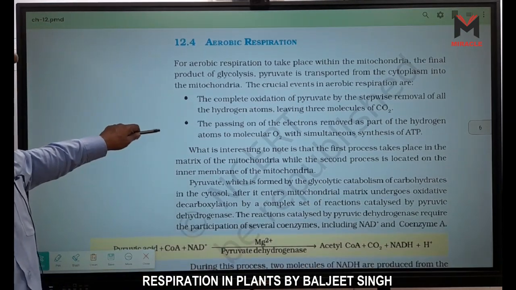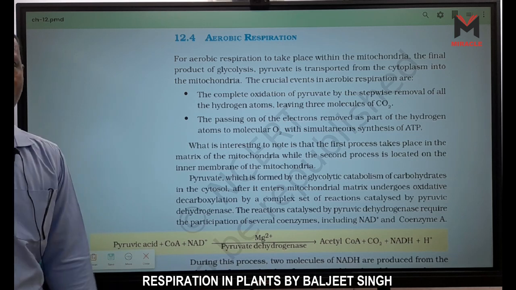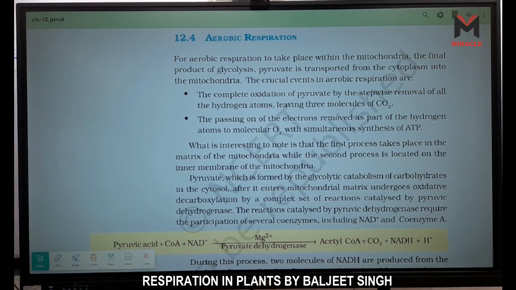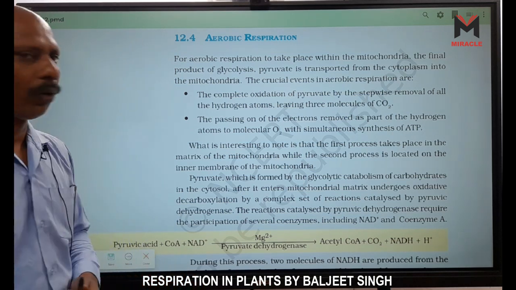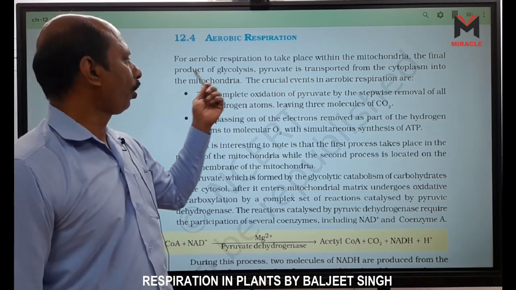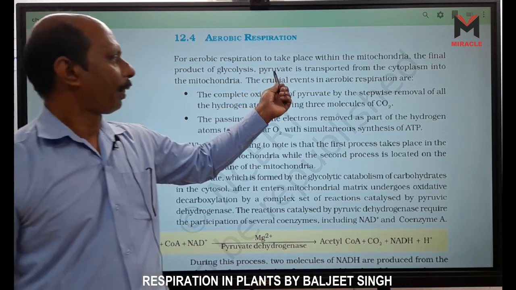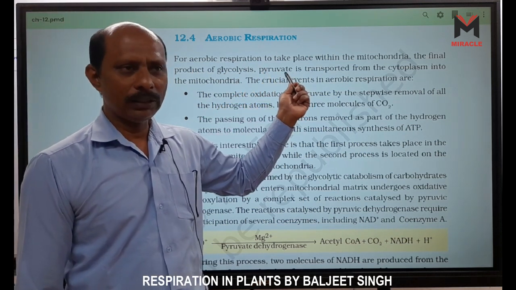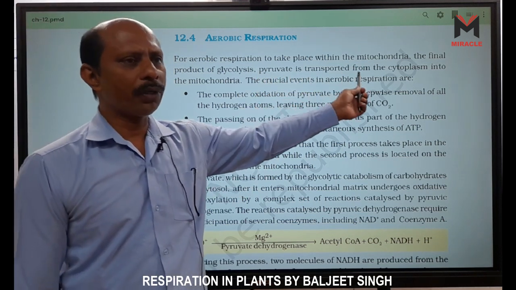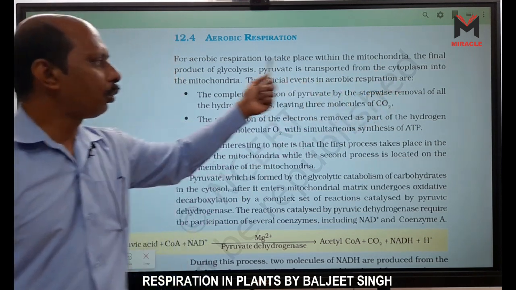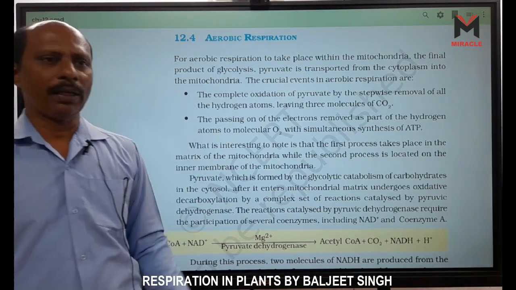Now here next, aerobic respiration. For aerobic respiration to take place within the mitochondria, the final product of glycolysis, pyruvate, this is pyruvic acid, we also call it pyruvate, is transported from cytoplasm into the mitochondria.